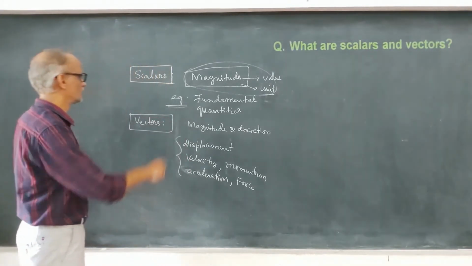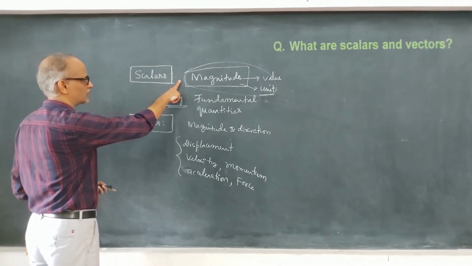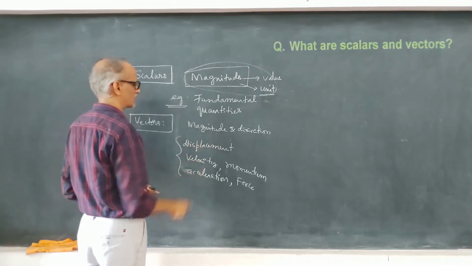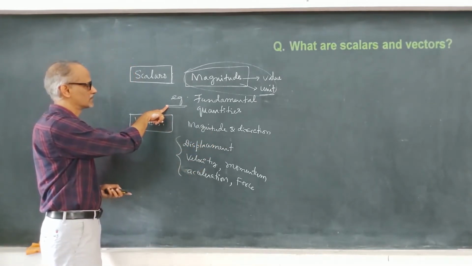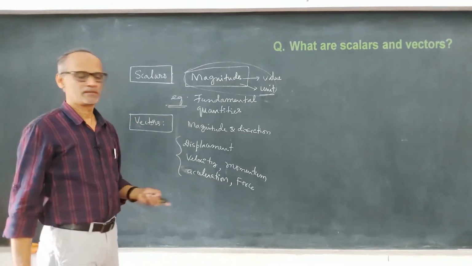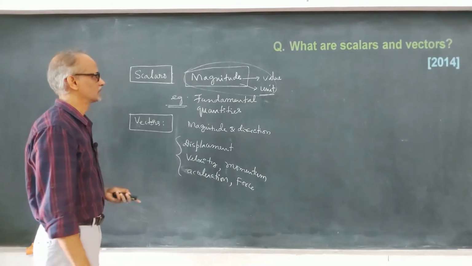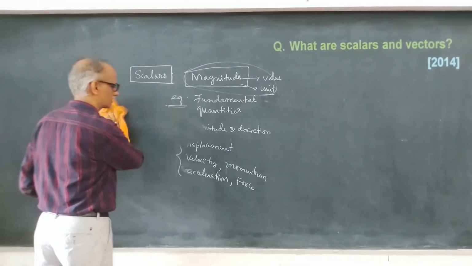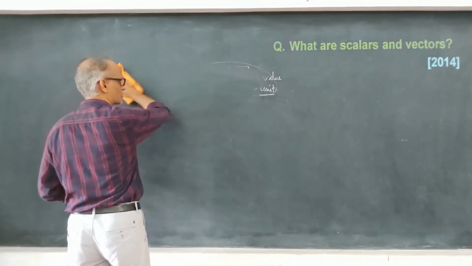Okay. So, what are scalar quantities? Quantities having only magnitude are called scalars, and physical quantities having both magnitude and direction are called vector quantities, and all fundamental quantities are examples for scalars, and we have 5 easy examples for vector quantities. Okay. So, this question has appeared in year 2014, so definitely an important question.